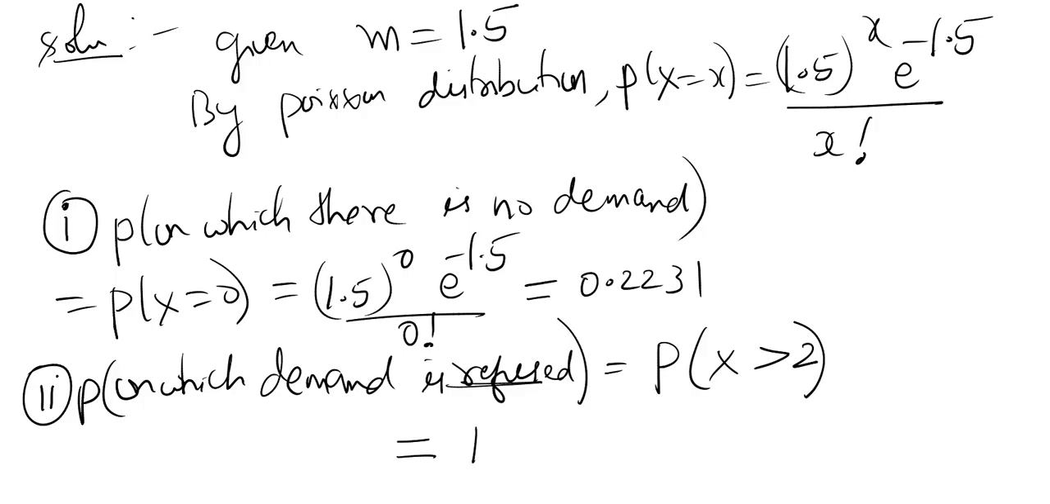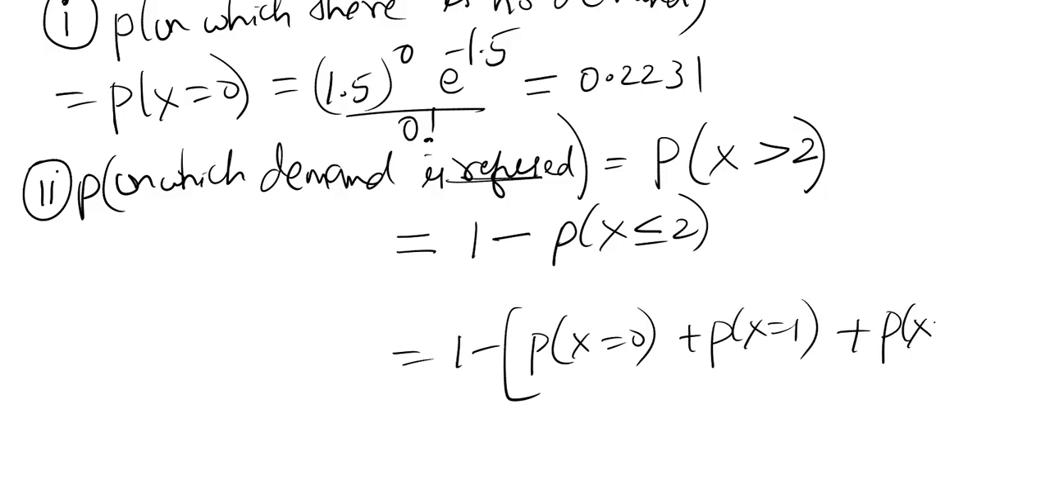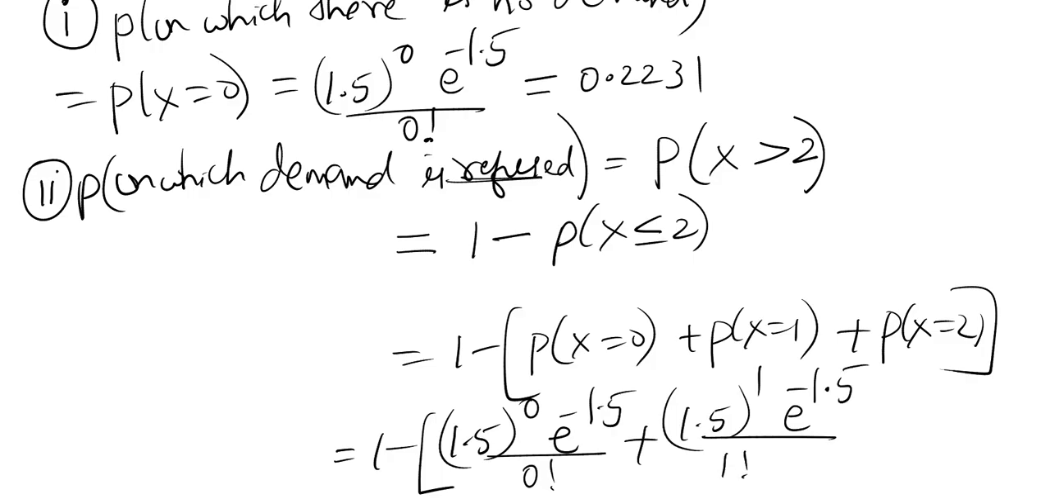Therefore, we can write here 1 minus P of x less than or equal to 2. Less than or equal to 2 means x is equal to 0, x is equal to 1, and then x is equal to 2. Substitute one by one into the formula, starting from 0 and then 1: 1.5 power 1, e power minus 1.5 by 1 factorial, plus 1.5 square, e power minus 1.5 divided by 2 factorial.